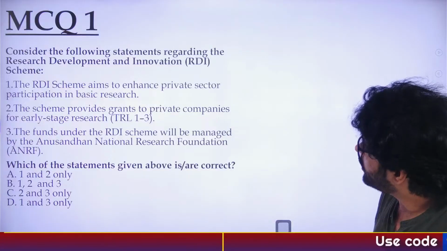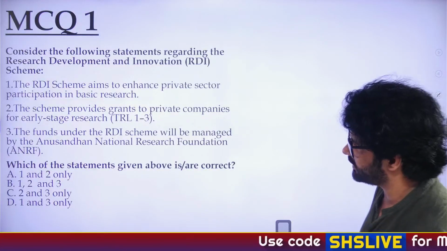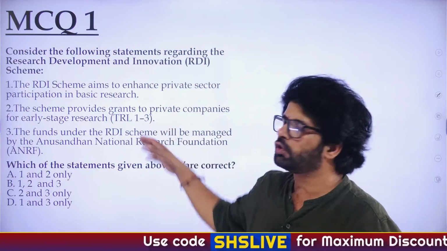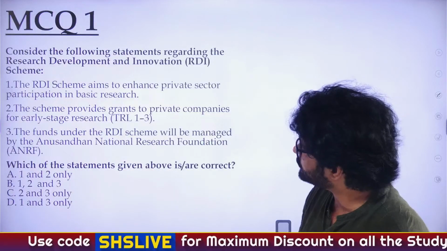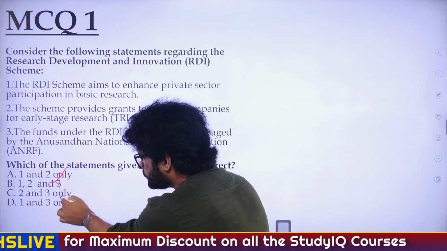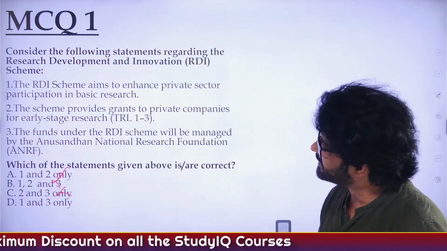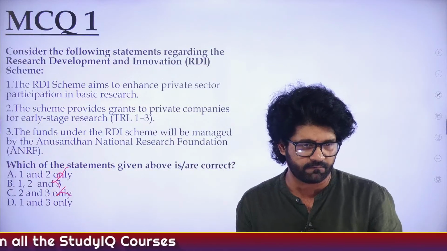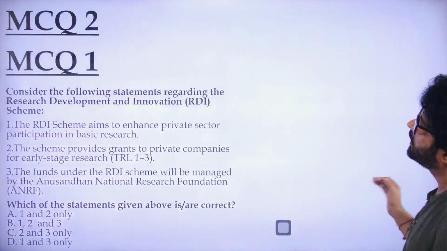Exactly. So what is the answer? RDI scheme aims to enhance private sector participation. Correct. Second is wrong. TRL 4 onwards they will give the funding. So if second is wrong, just eliminate second and you're getting the answer. That is D, 1 and 3 only. Very good. Okay. MCQ 2.